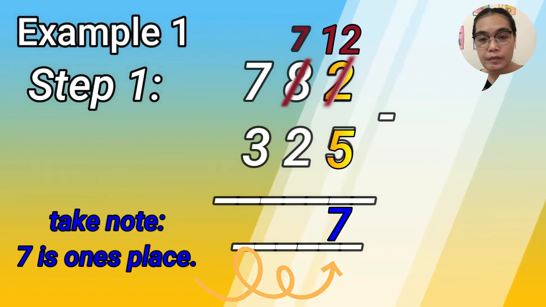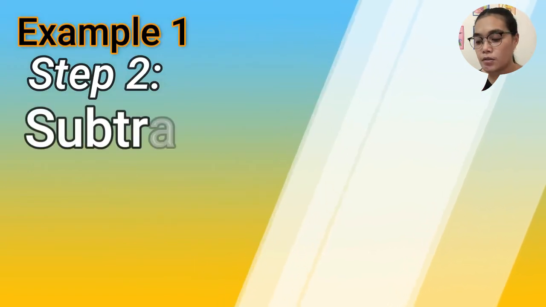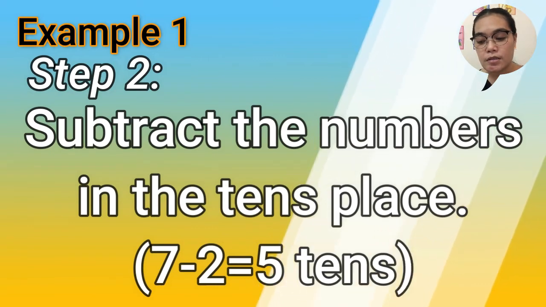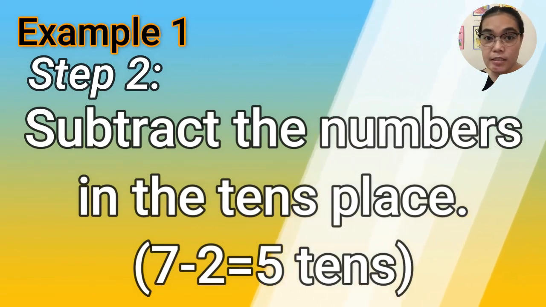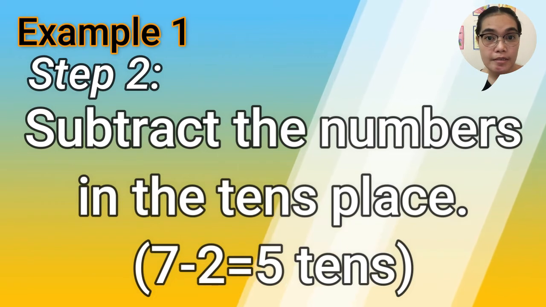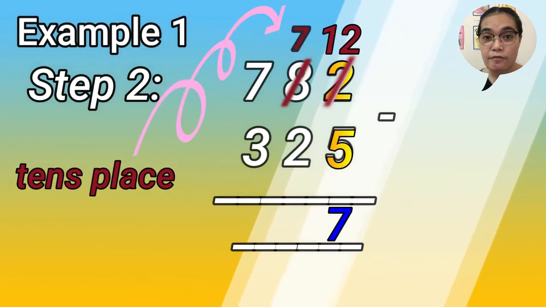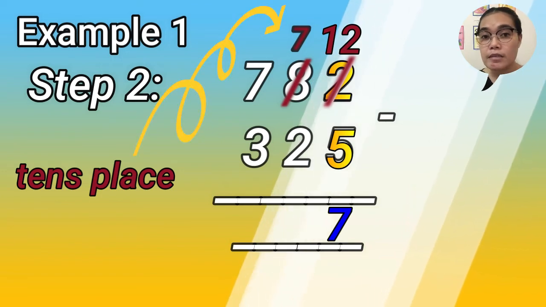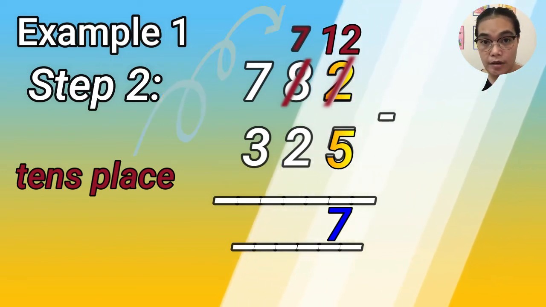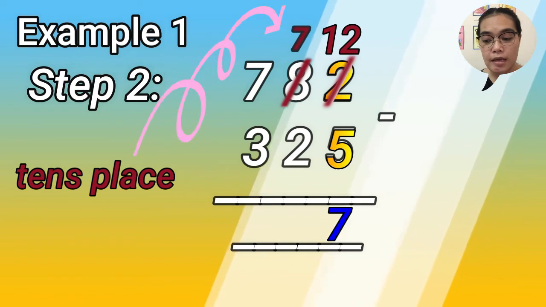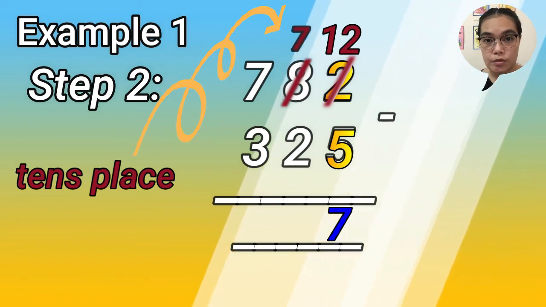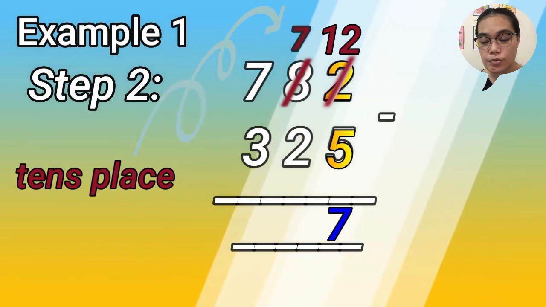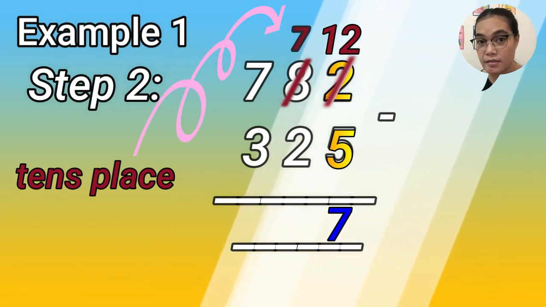Now, step 2. Subtract the numbers in the tens place. The tens place now is the number 7, which was the number 8, right? So we will subtract: 7 subtract 2. Why 7?